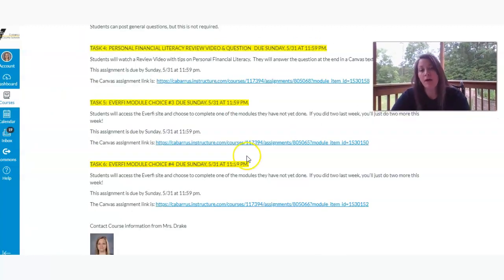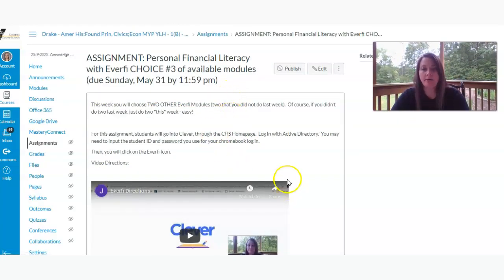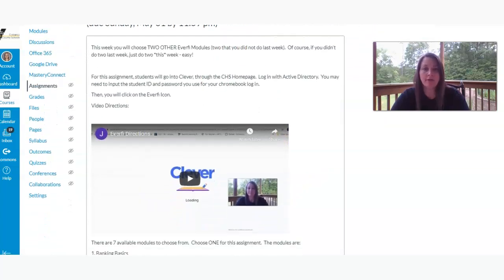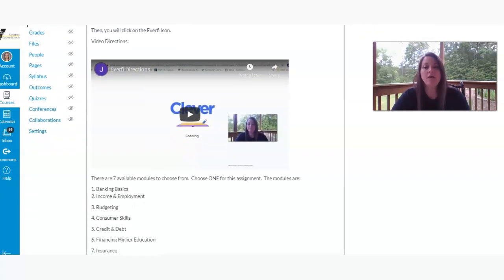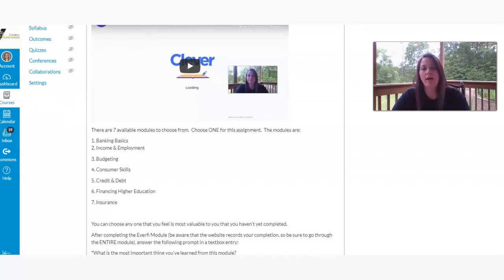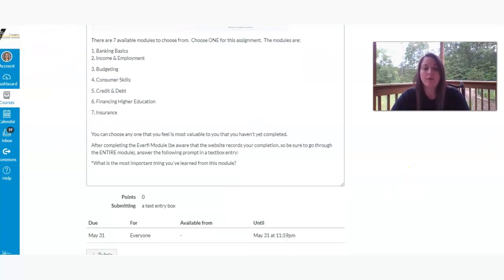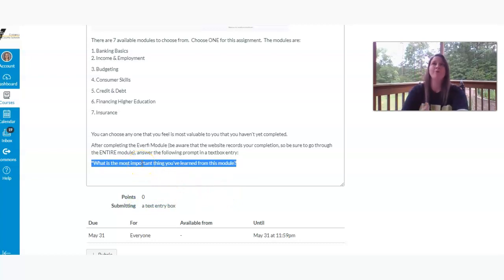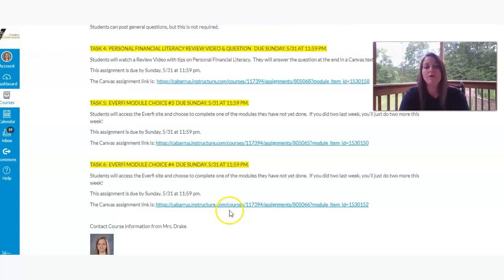And then you have your 2 EverFi modules here. You'll click there for how to get into EverFi. You go through Clever. I've got the directions there, but please don't hesitate to email me if you have questions or you can't get in. And so there are your 7 modules for EverFi. Whatever 2 you didn't complete last week, you pick 2 others for this week, and that's pretty simple. But there's a Canvas text box entry for you to answer the question, what's the most important thing you've learned from this module?